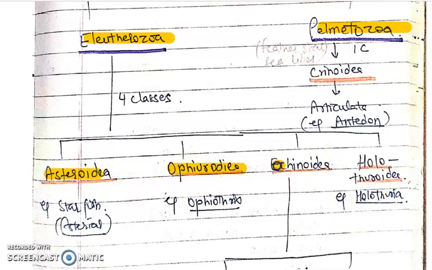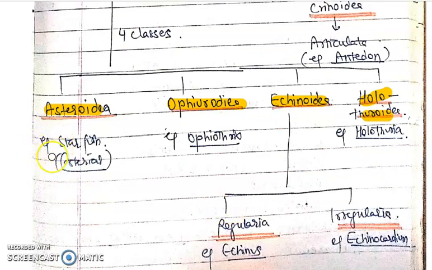Okay, so we will start with the Asteroidea. Asteroidea includes the starfishes. We will study just one or two examples from each class. It includes starfish, also known as Asterias. The main larval forms included in the members of Asteroidea are Dipleurula larva, Bipinnaria larva and Brachiolaria larva.